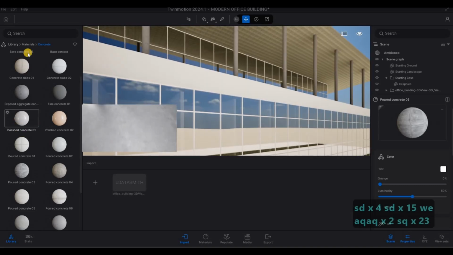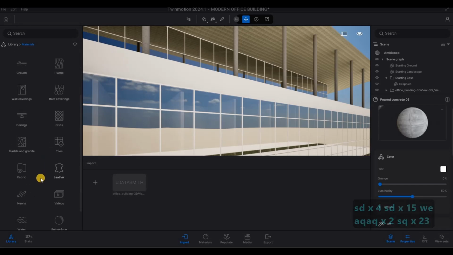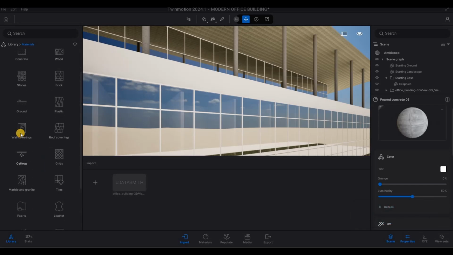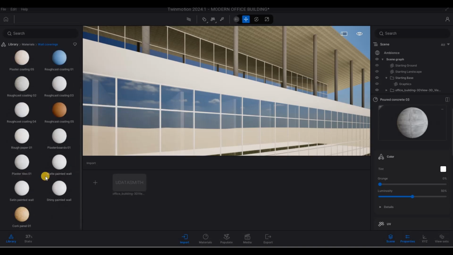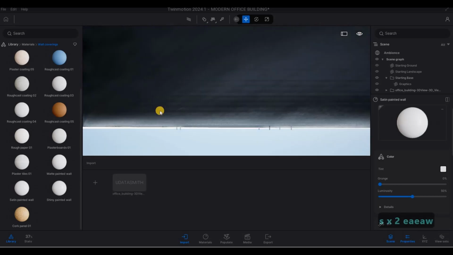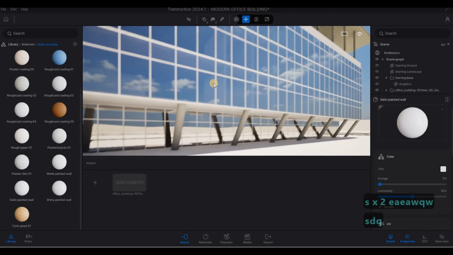And then this one, we're going to just change wall covering, satin paint on that, and then satin paint also here.